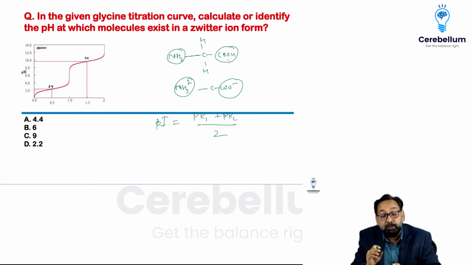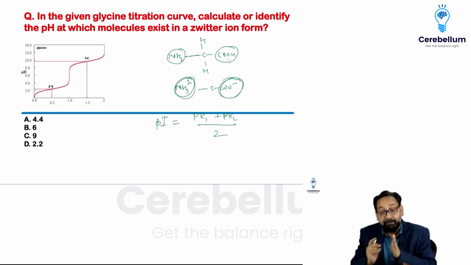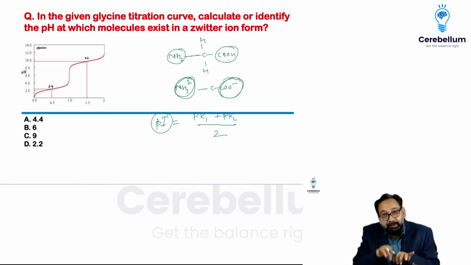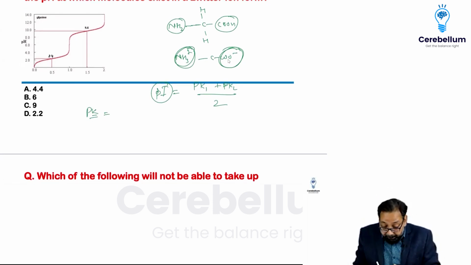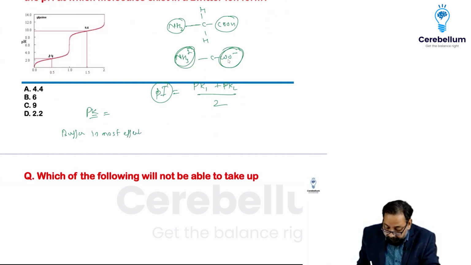So the dissociation constant of this and the dissociation constant of this, if you take the average, you will find pI. But in this graph, how will you identify pK, the dissociation constant? Buffer is most effective at pH equal to pK.